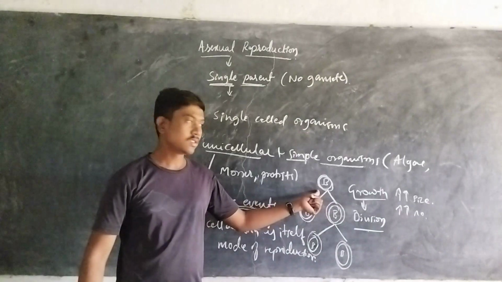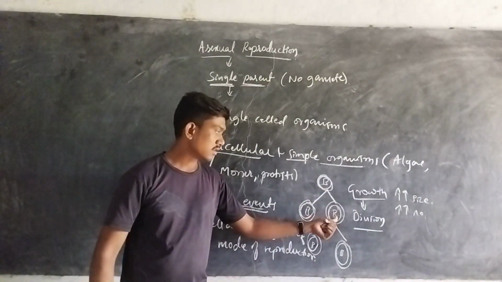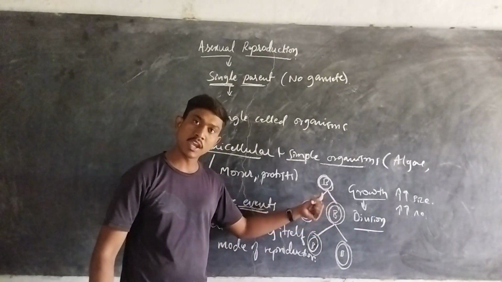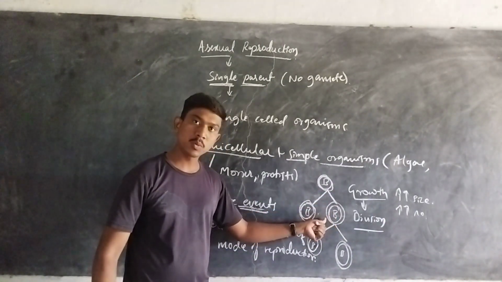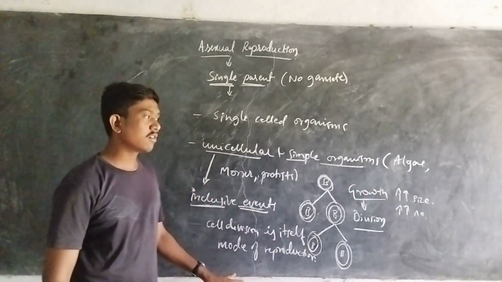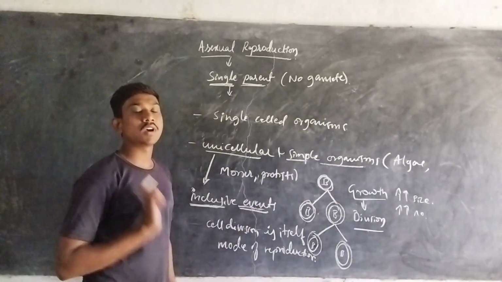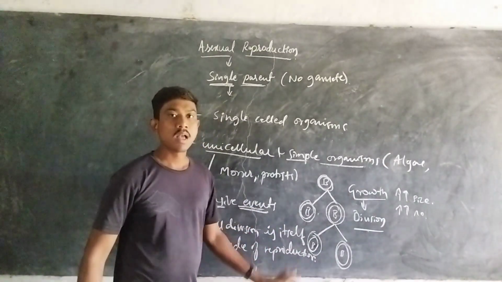The organisms which are growing, once they attain their maturity, start to go for further division. Once these organisms again grow and mature, and attain maturity, again they go for further division. Such a mechanism or events we call inclusive events, which we observe in the case of unicellular organisms.